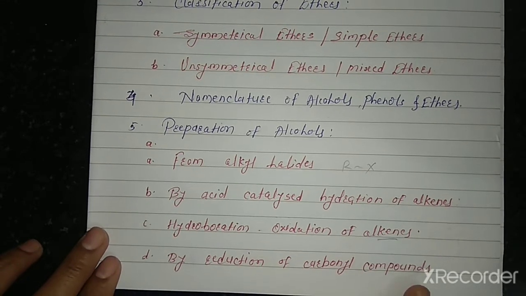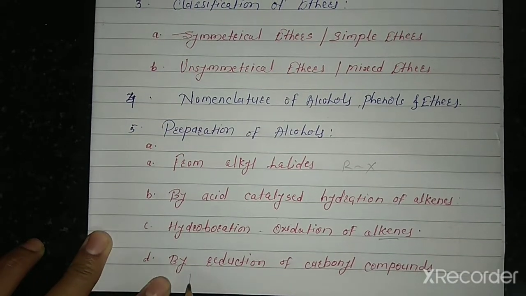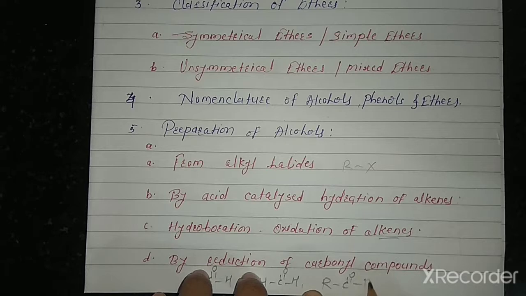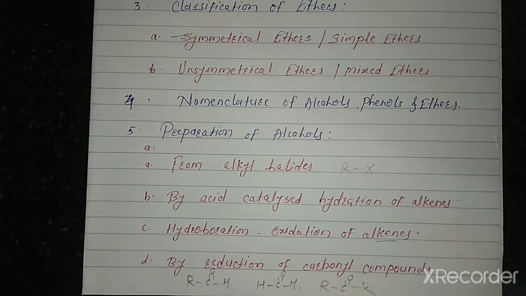Then next, by reduction of carbonyl compounds. Which carbonyl compounds? RCHO means aldehyde, for example formaldehyde, and ketone, RCOR. These are the carbonyl compounds, and reduction of carbonyl compounds gives alcohols.